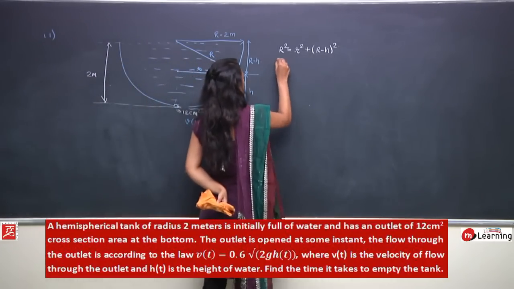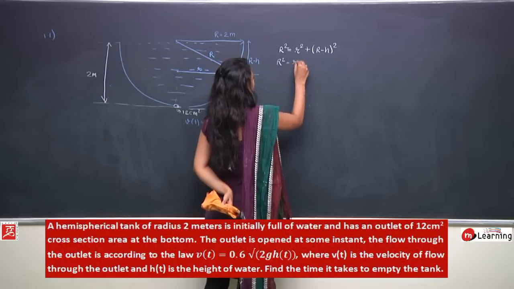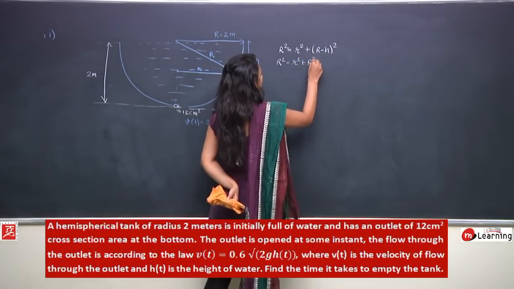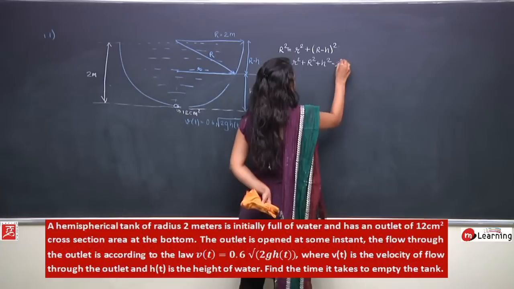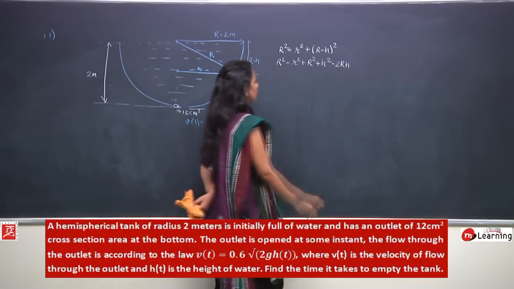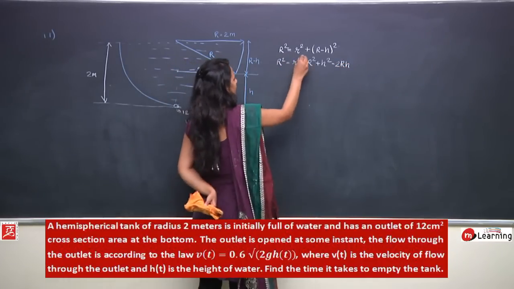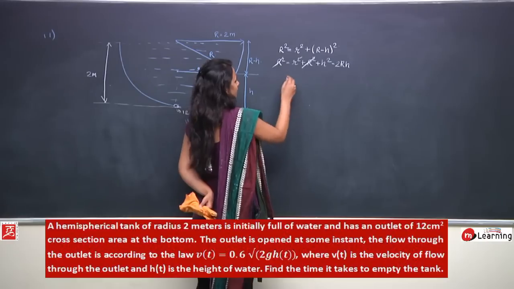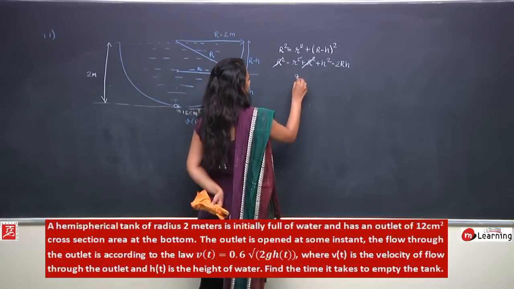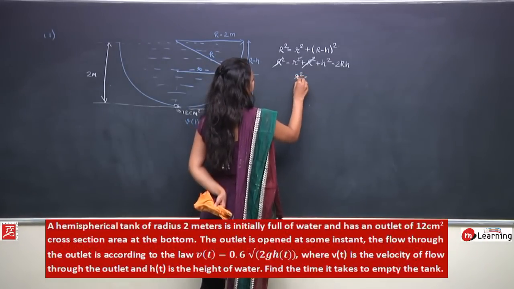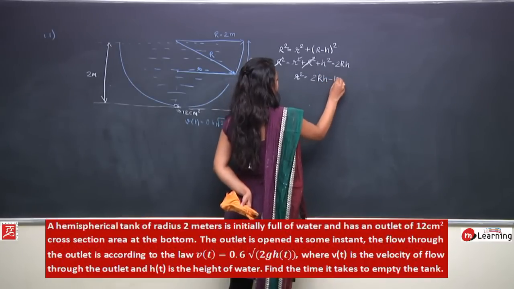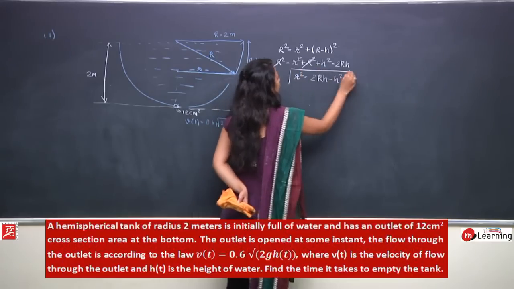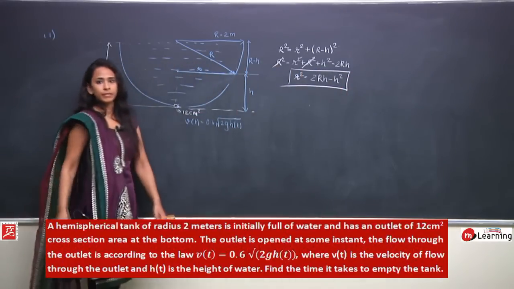So I can write R square equals r square plus R square plus h square minus 2 capital R into h. R square and R square would get cancelled, so I can write small r square would be equals to 2Rh minus h square. This is what I can write from here.